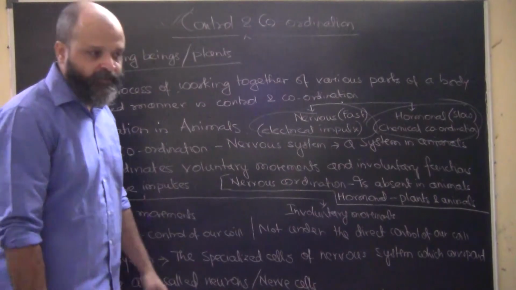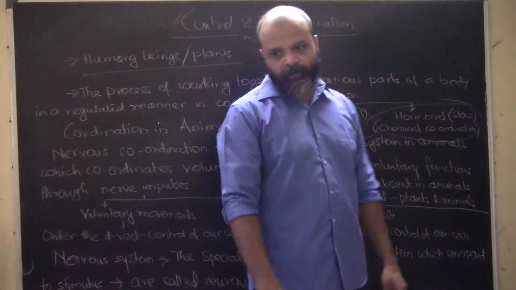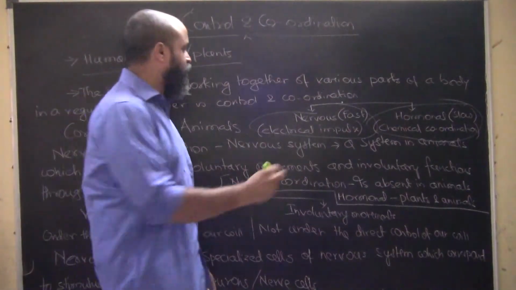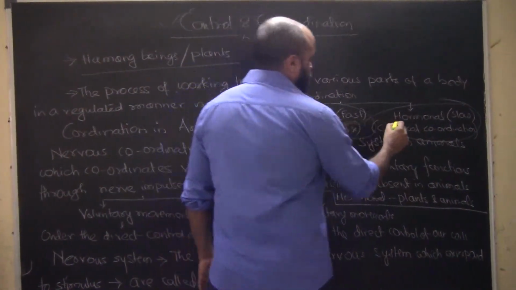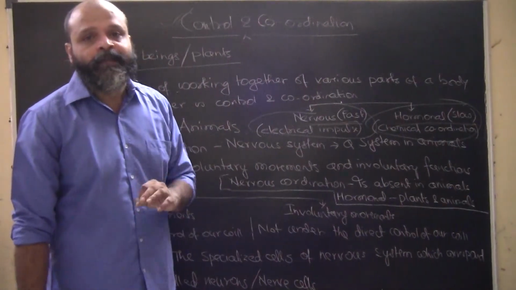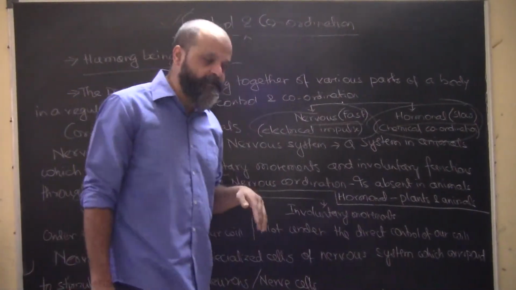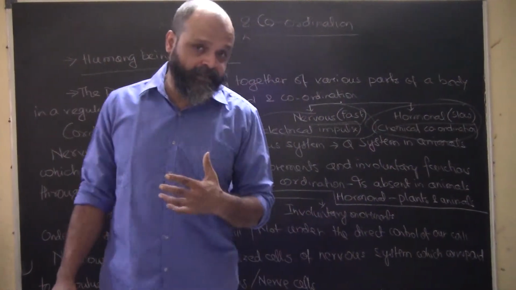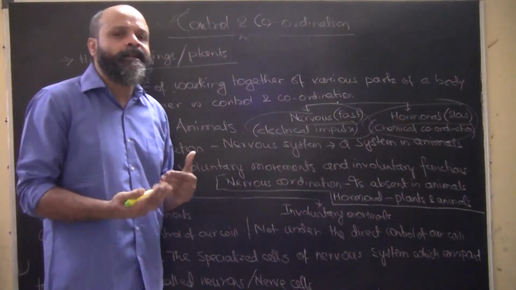Now what do we mean by nervous and hormonal? Try and understand this. Nervous means things which are very fast. Nerve impulses are generated by what? Nerve impulses are generated by electrical impulses that are generated in our body. So our body has electrical impulses.